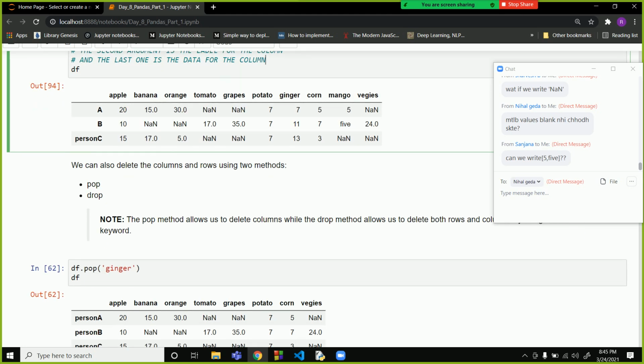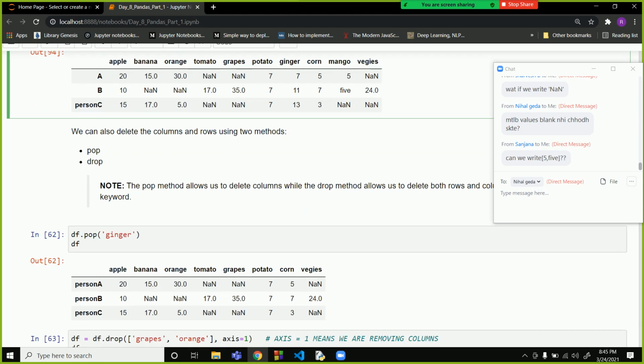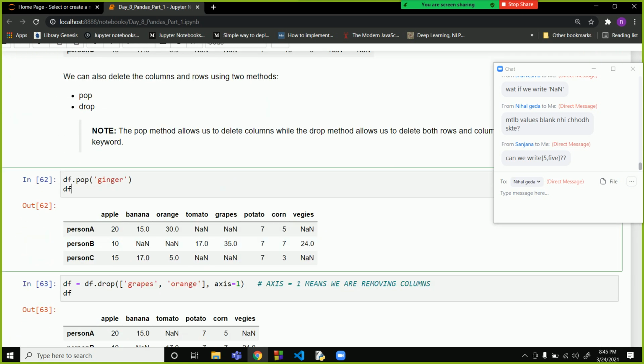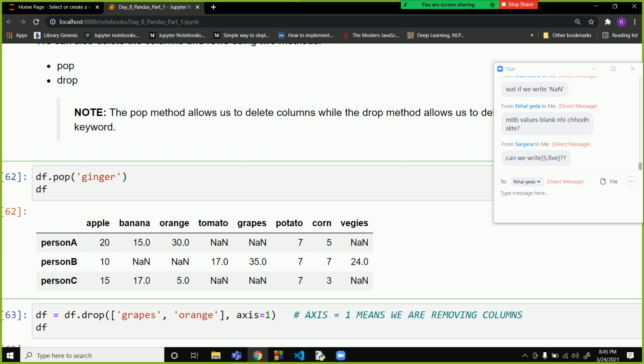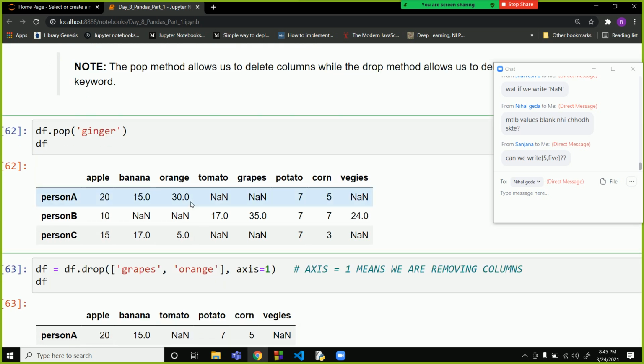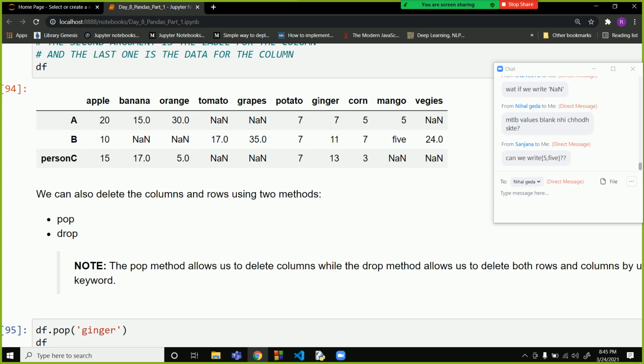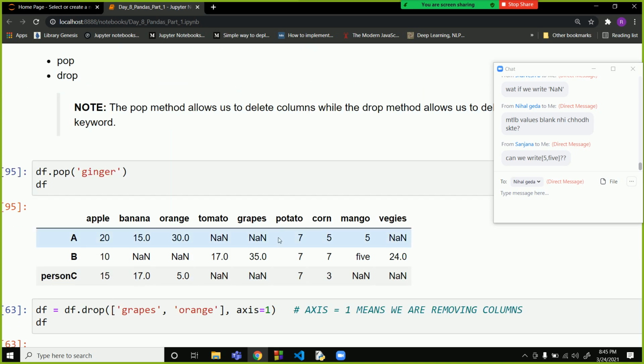Now we are going to delete the rows and columns. There are two methods, pop and drop. What does pop do? df.pop('ginger') will remove the column. When we do this, your ginger column is dropped. The ginger column was present over here, and it is not present now. So df.pop('ginger') removes the column.